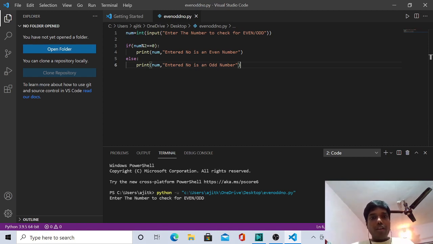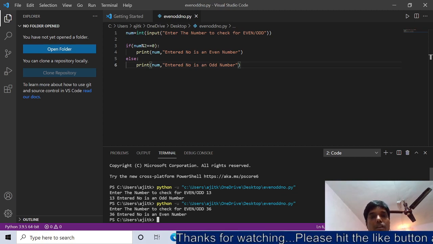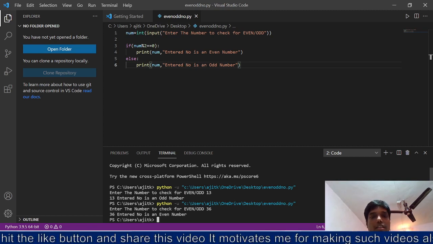Okay, see over here, now it asks to enter the number to check for even or odd. So first of all we will take 13. See, the output came: 13 entered number is an odd number. Okay, now once again we will run the code and check for 36. See, 36 is an even number because it is completely divisible by 2 and the remainder comes as 0. Over here the remainder comes as 1 for 13, so it is an odd number and this is an even number.